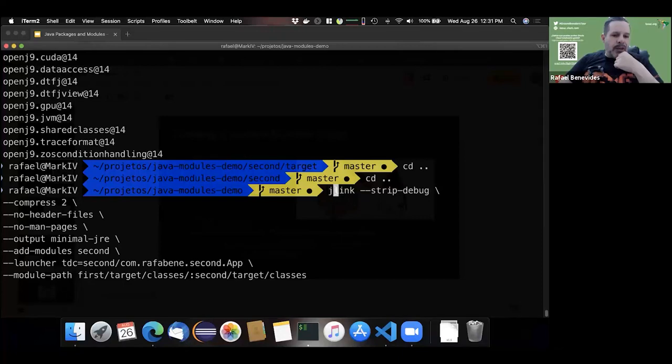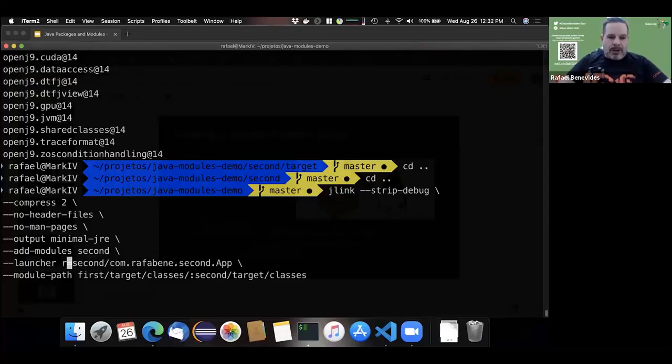I'm removing header files. I'm removing man pages. I will output that to a folder called minimalJRE. I will add the module second, and the module second is in the folder second, right? So I'm creating a launcher that I will give the name here.